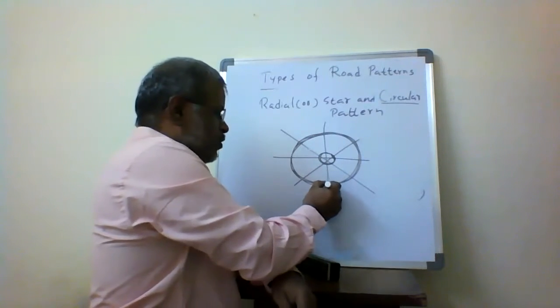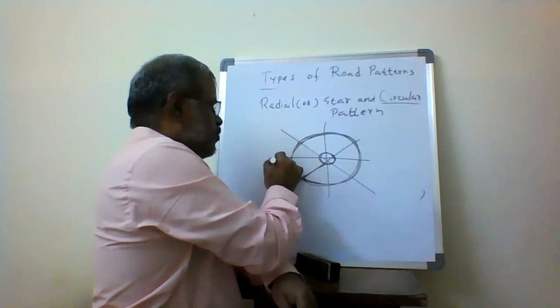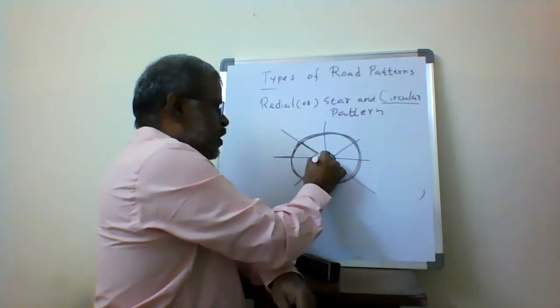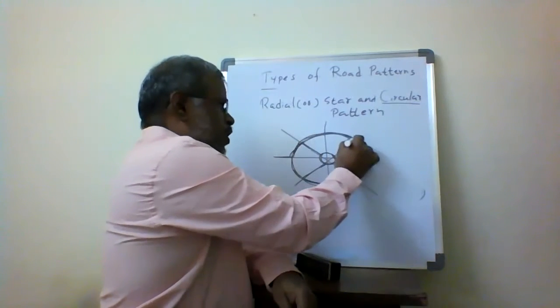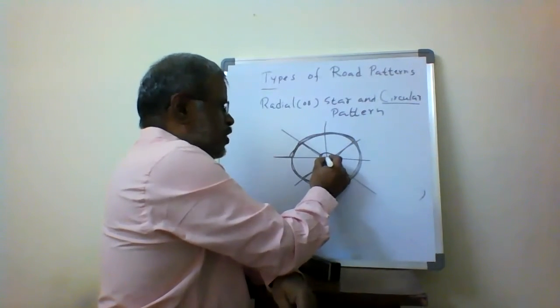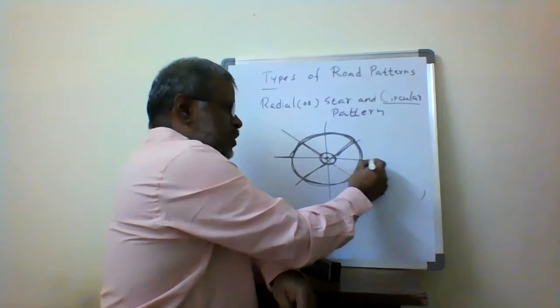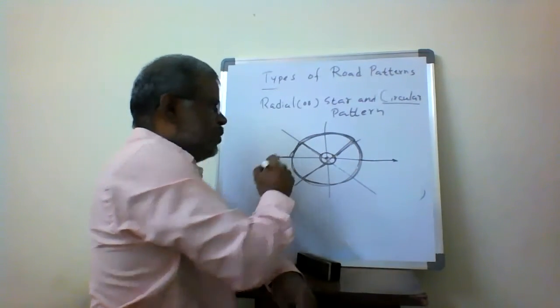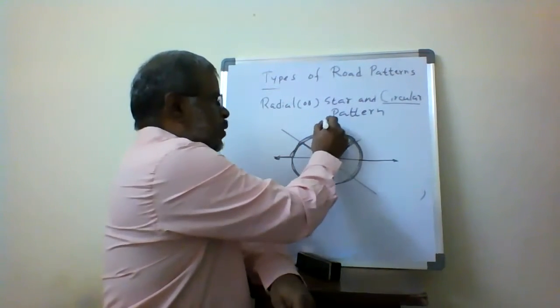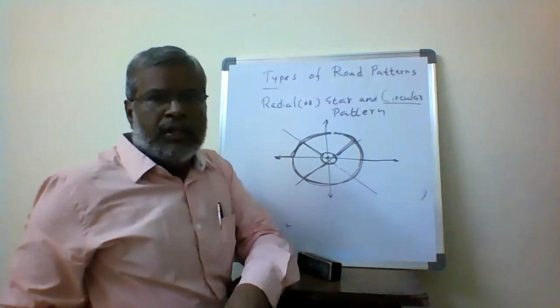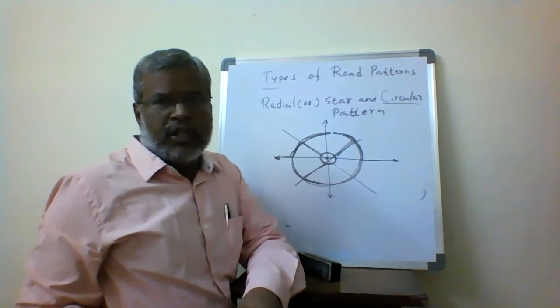So we go through that one, and you can go like this. We come like this, we enter like this, or we come out from this one. So we go out and then we exit. These are the exit points. So that is the radial or star and circular pattern.